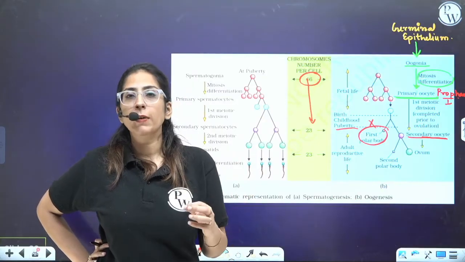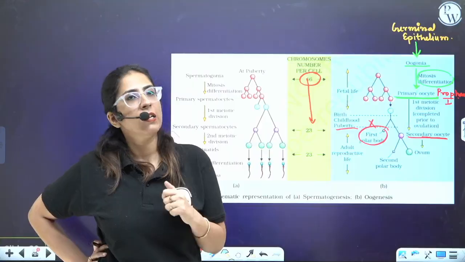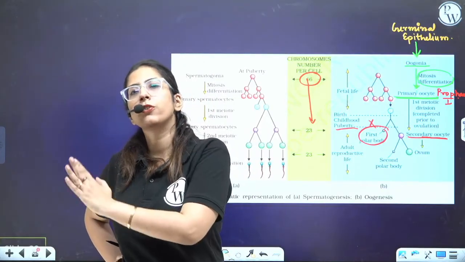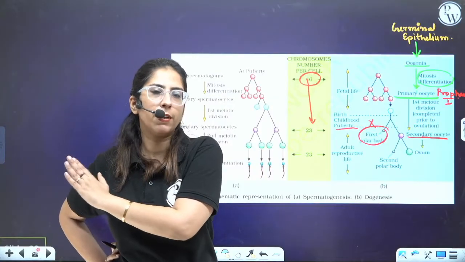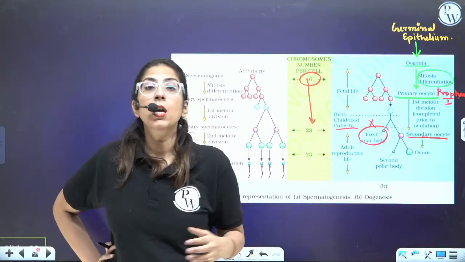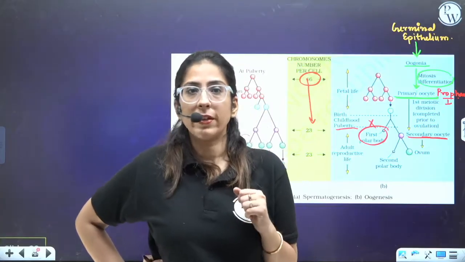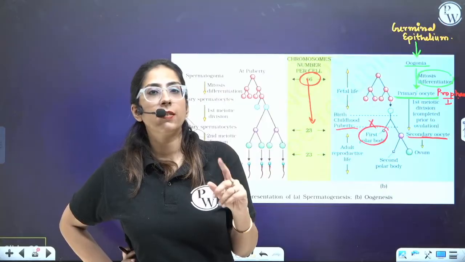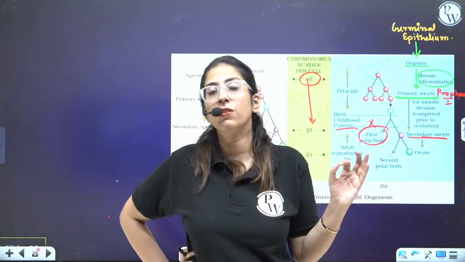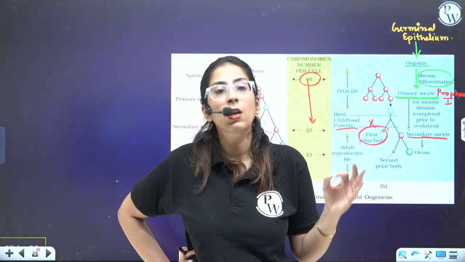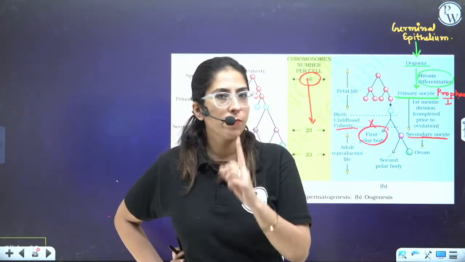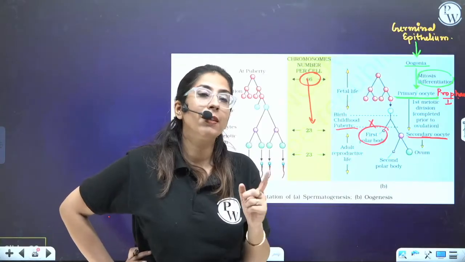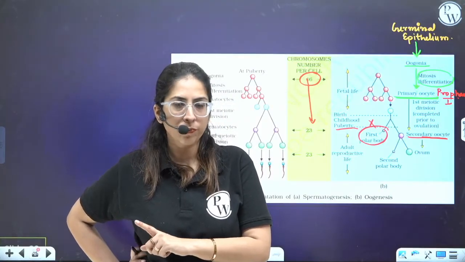At that particular time, these follicles started developing. Primary follicles form the secondary follicle, then tertiary, and ultimately the Graafian follicle. This is folliculogenesis. Next is oogenesis, that is, development of the egg will also occur. The one which was arrested at the prophase 1 stage will complete meiosis 1. There will be formation of one polar body. It will start undergoing meiosis 2, but will be arrested at metaphase 2.